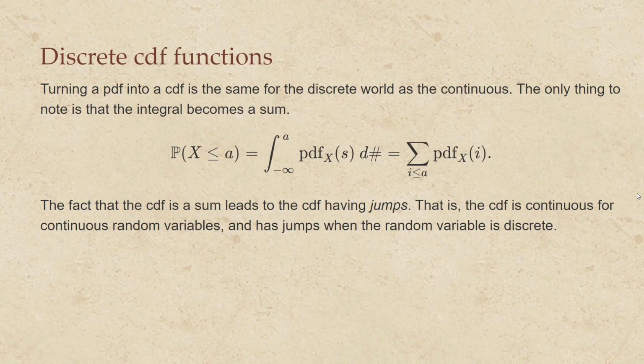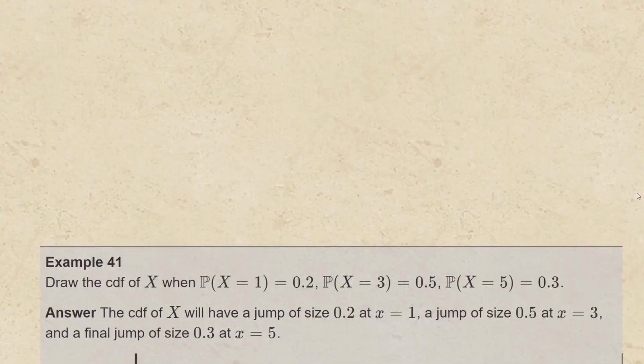So the probability that x is less than or equal to a is the integral from negative infinity up to a of the PDF of x at s with respect to counting measure, and we can write that as the sum for i less than or equal to a of the PDF of x at i. The fact that the CDF is a sum leads to the CDF having jumps. That is, the CDF is continuous for continuous random variables and has jumps when the random variable is discrete.